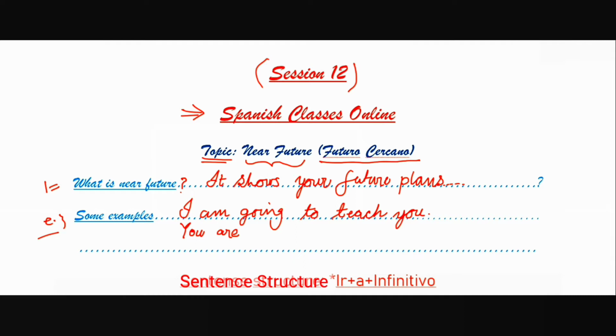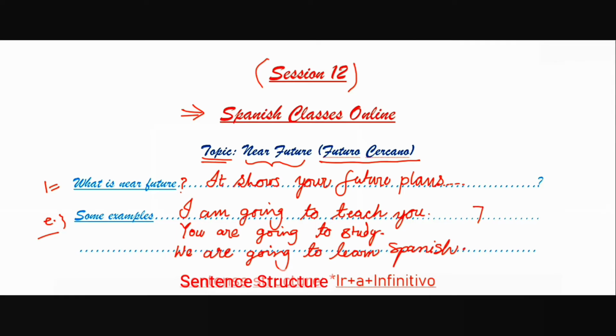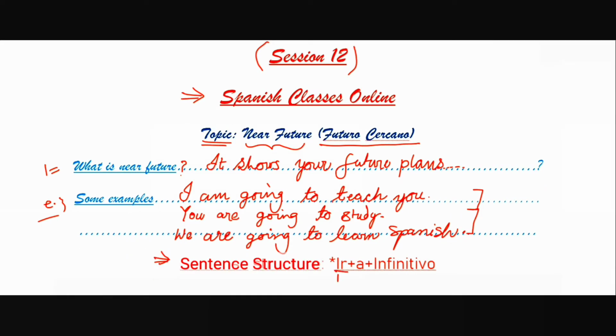This is one of the examples I am going to give. Second is, you are going to study. And third is, we are going to learn Spanish. So these are three examples given. Everywhere you will find that I am going, you are going, we are going, and after this we have infinitive form of the verb. So sentence structure would be ir plus a plus infinitivo.